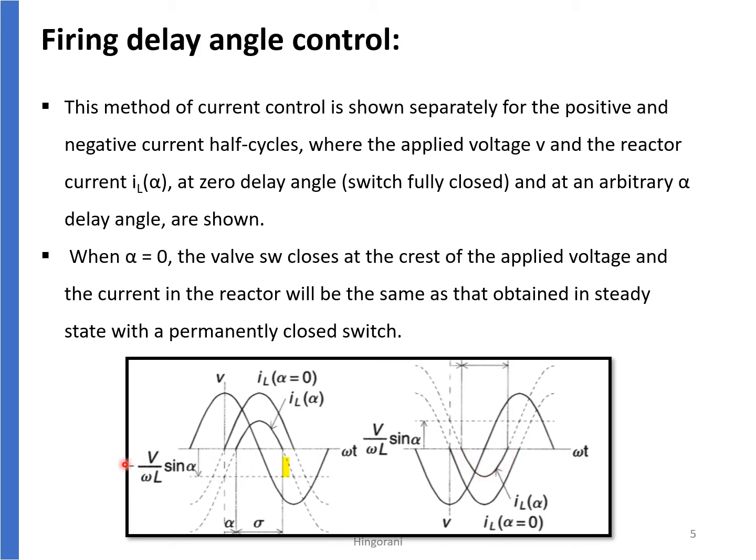Now this is an offset, V by omega L sine alpha. This is completely an alpha dependent quantity. So this offset depends upon the value of alpha, and it is shifted down for a positive half cycle, and hence we get IL of alpha like this in a positive half cycle. This offset is shifted up for a negative half cycle of the current, and we get IL of alpha like this in the negative half cycle.